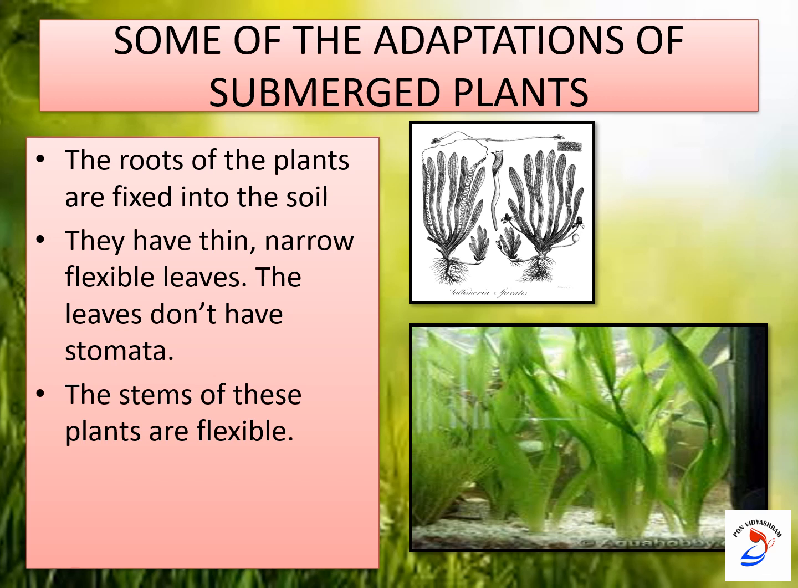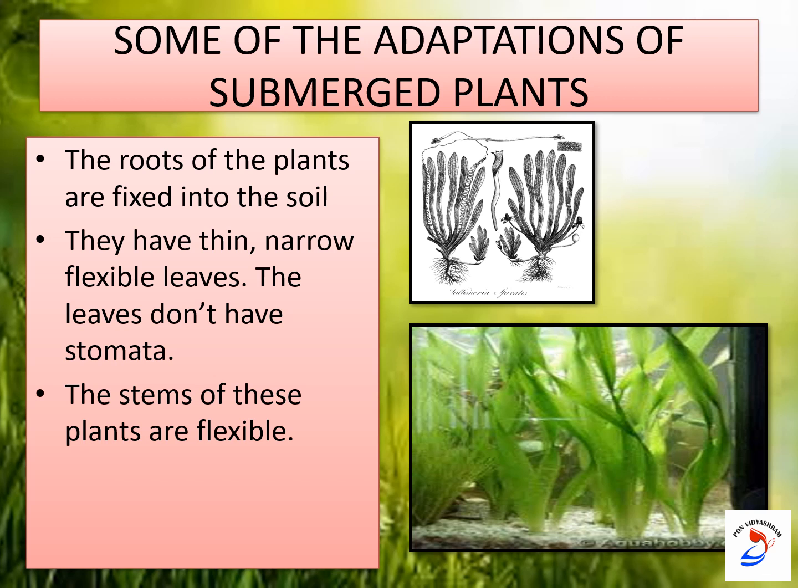And look at the stem. The stems of these plants are flexible so that they sway with the flow of water. So these are some of the adaptations shown by the submerged plants. The roots of the plants are fixed into the soil. They have thin, narrow and ribbon-like leaves, and their leaves don't have stomata. The stems of these plants are flexible.